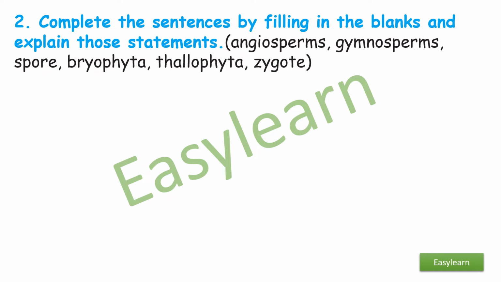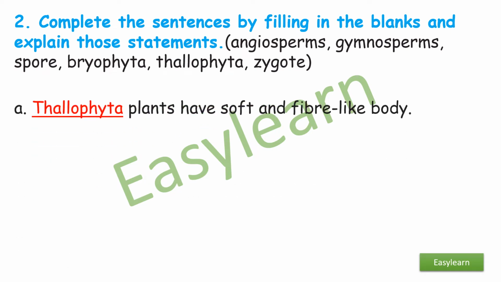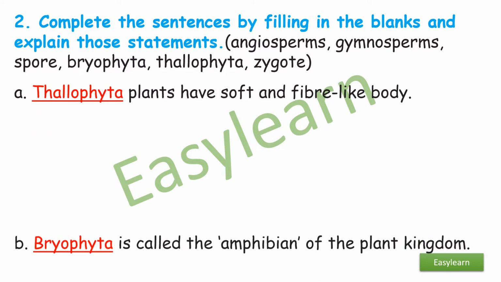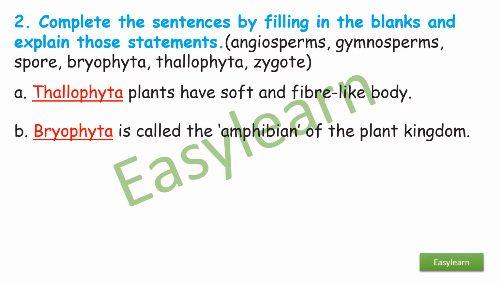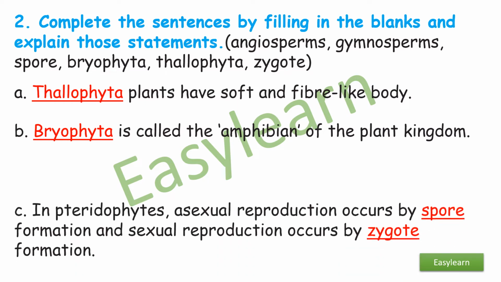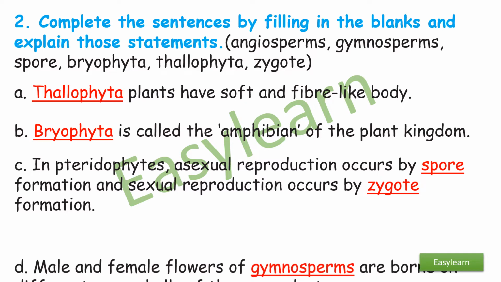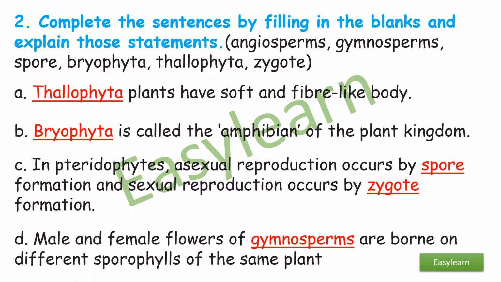Question 2. Complete the sentences by filling in the blanks and explain those statements. A. Thallophyta plants have soft and fiber-like body. B. Bryophyta is called the amphibian of the plant kingdom. C. In pteridophytes, asexual reproduction occurs by spore formation and sexual reproduction occurs by zygote formation. D. Male and female flowers of the gymnosperms are borne on different sporophylls of the same plant.